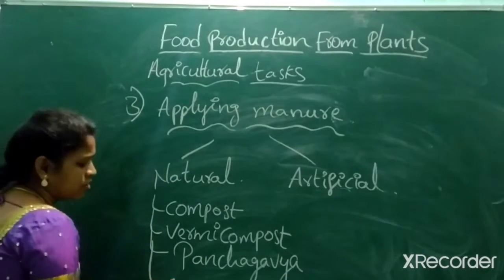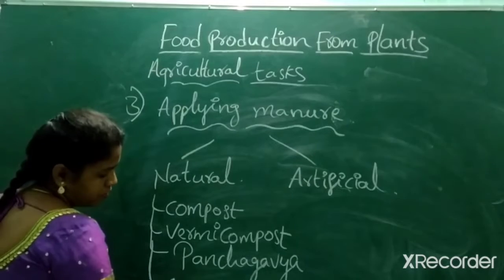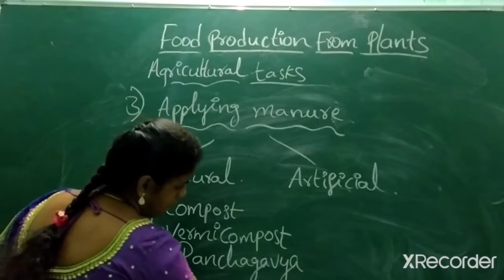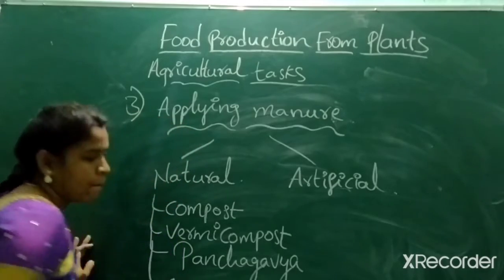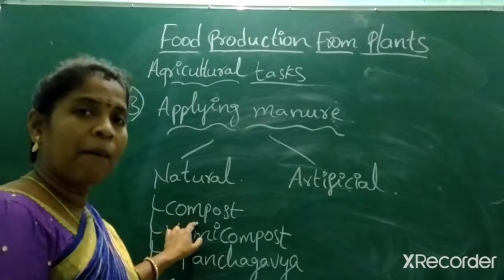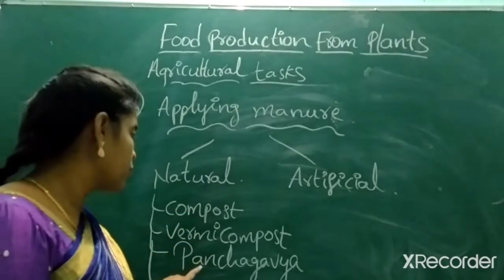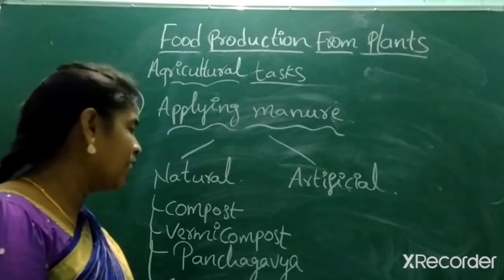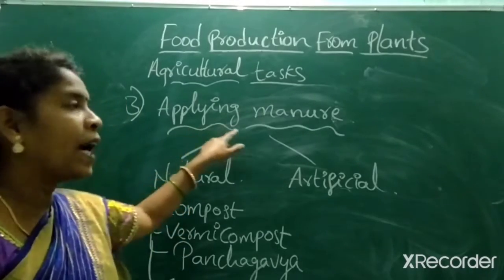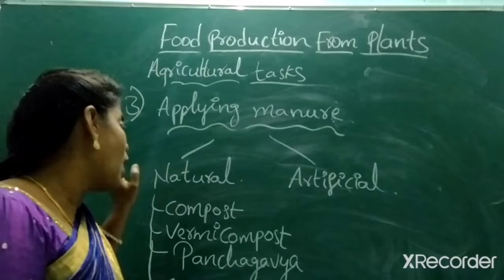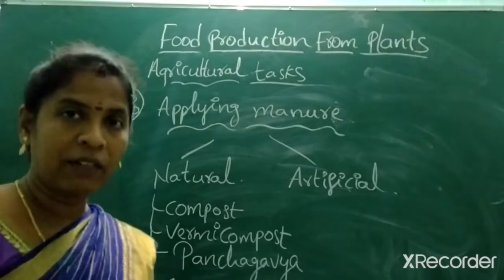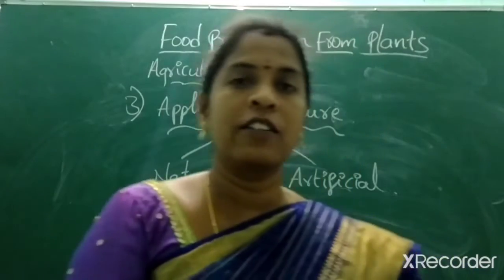If not, green manuring. So making compost, vermicompost, Panchagavya, and green manuring. By these four methods, naturally we can apply manure to the soil. So how they use compost, vermicompost, Panchagavya, and green manuring, I will tell you right now. Just listen to me. Okay.